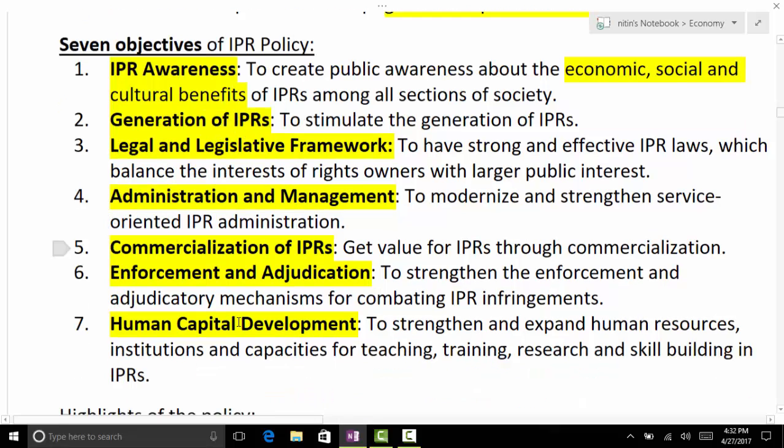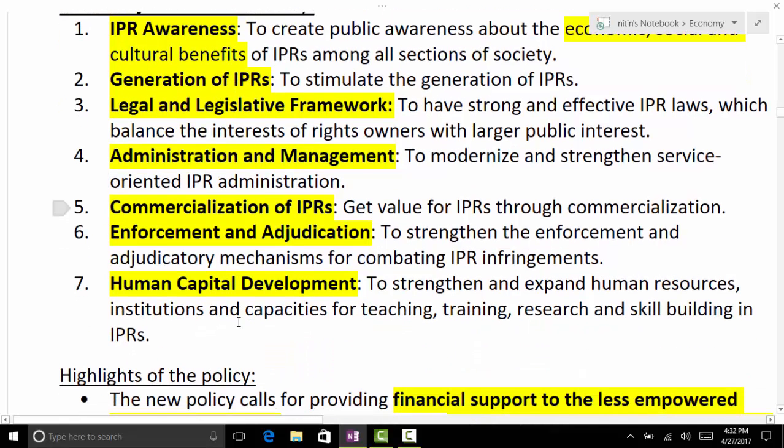Yes, Divya, tell me. These are objectives of our IPR policy. IPR awareness, generation of IPR, then legal enforcement, adjudication and mechanism. Then human capital development, then commercialization, and enforcement. Administration. Very good. Now go accordingly.